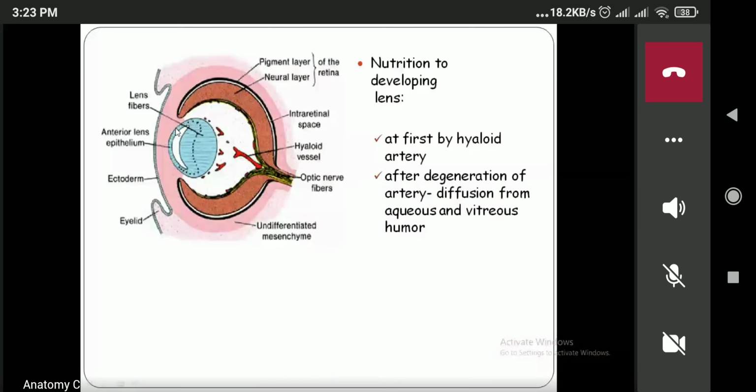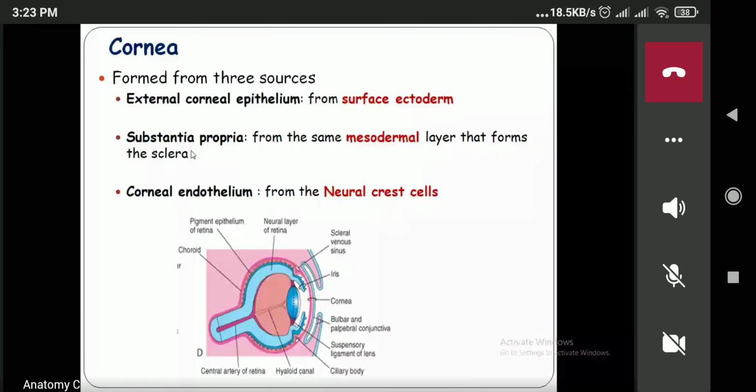The next one is the cornea. How is the cornea developed? The cornea is developed mainly from three sources. And what are the histological three layers of the cornea? We have the corneal epithelium, substantia propria, and corneal endothelium. You know this one, the three histological layers of the cornea.